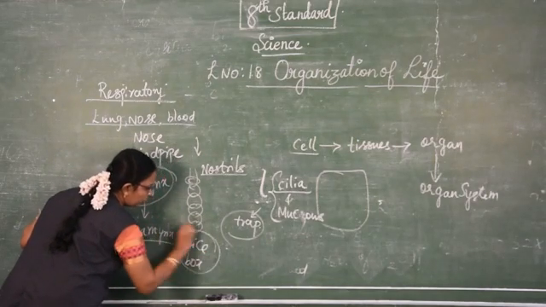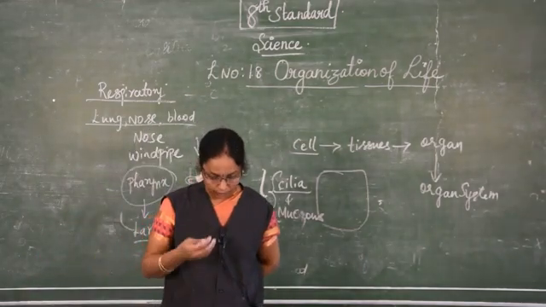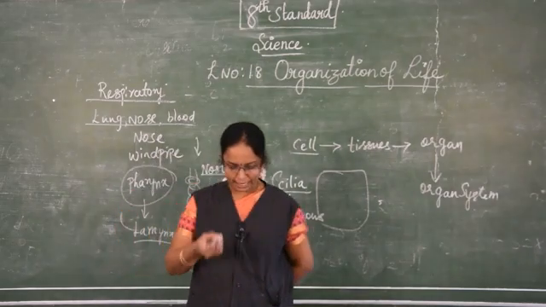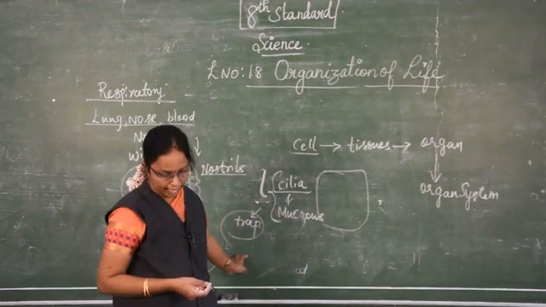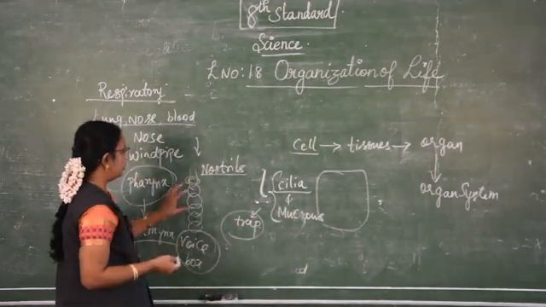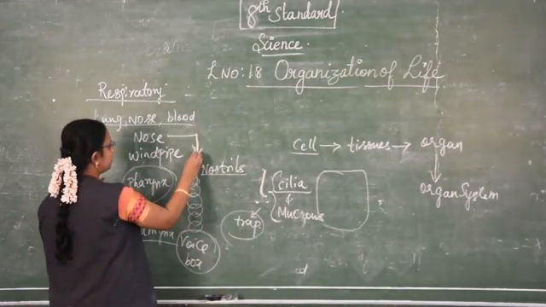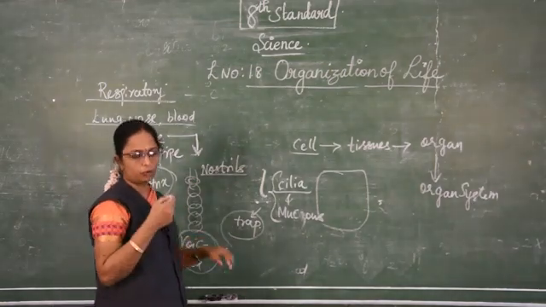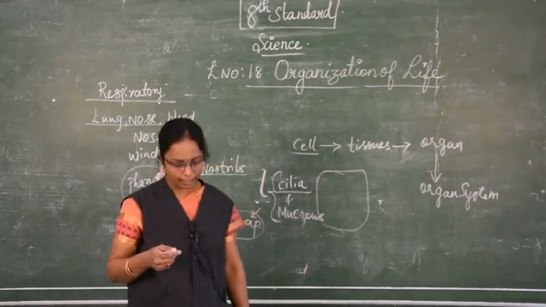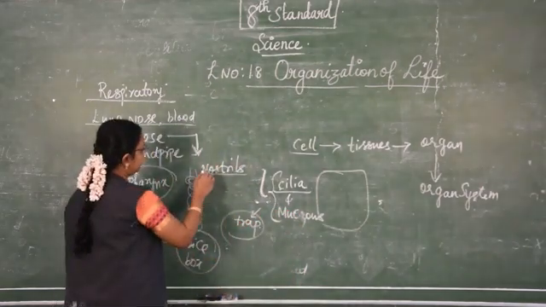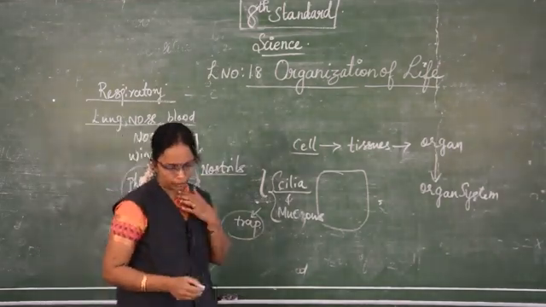The larynx is nothing but the voice box. It is a small passage through which the voice enters along with the air. So that is the voice box, or the larynx. After the air enters from the nose, where does it go? It goes through the windpipe, which is an elastic tube extending up to the length of the neck.